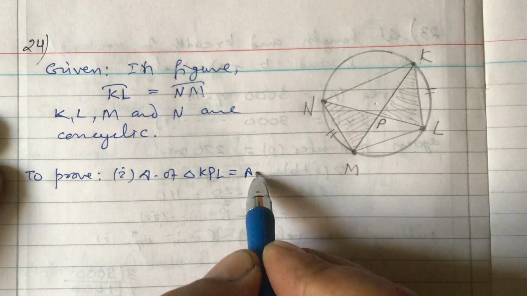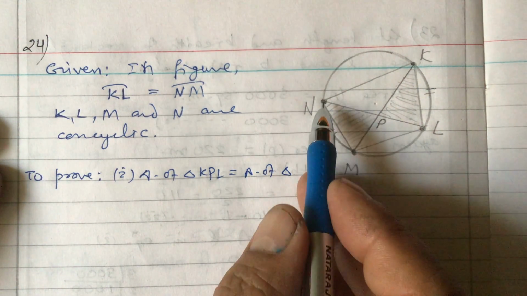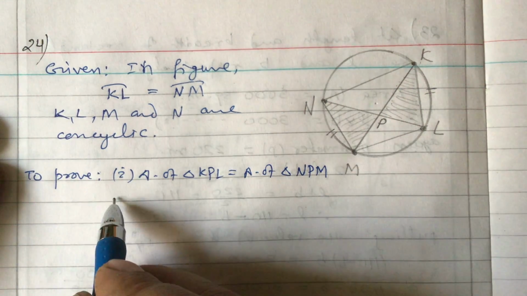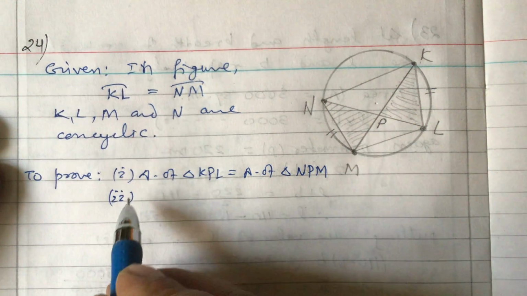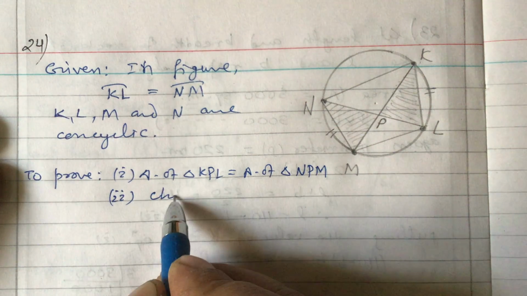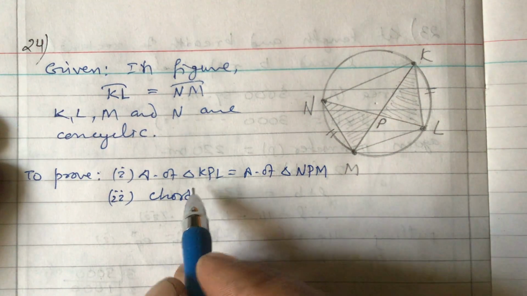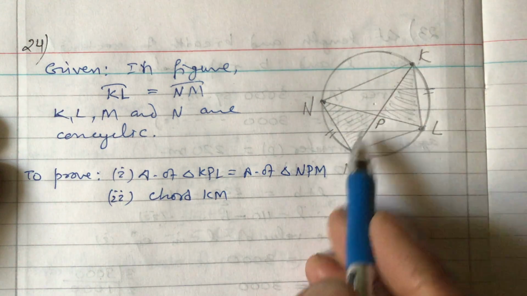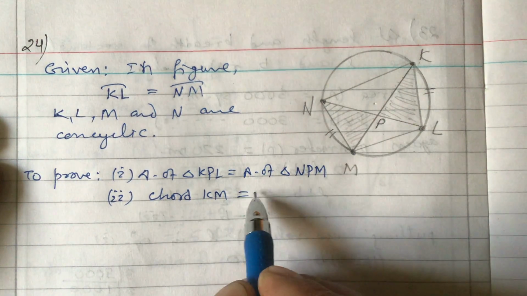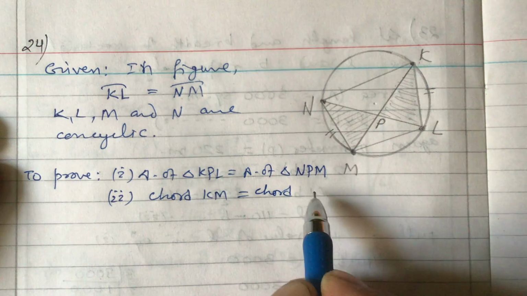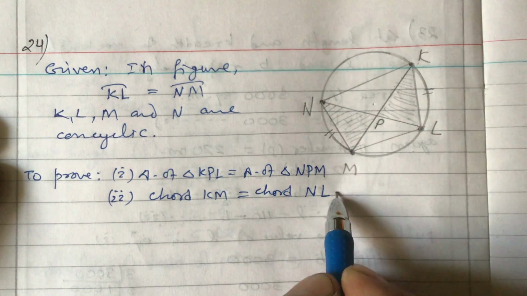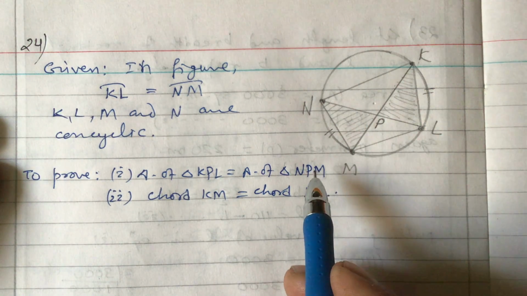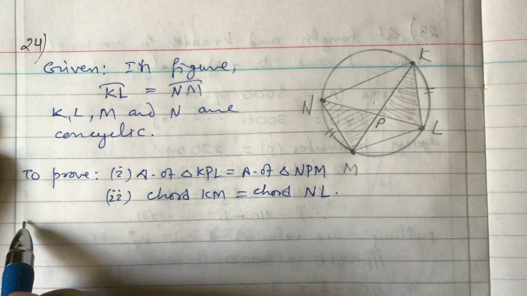And number 2, we have to prove that chord KM, this diagonal, is equal to chord NL, this diagonal. These two we need to prove. Construction is not required here, directly we will start the proof.